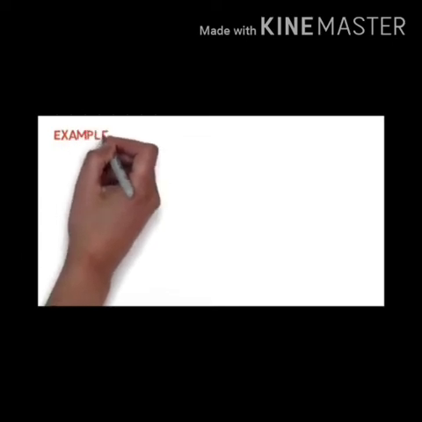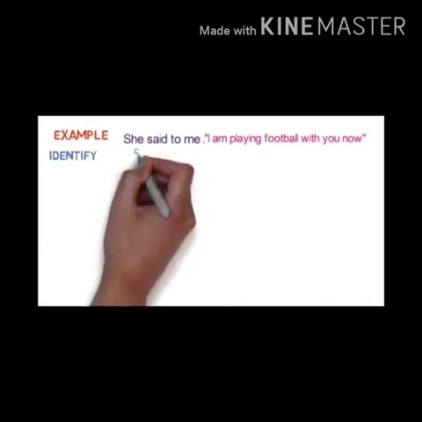Direct examples, see, then you will come to know how you have to change it. See here, it is written, she said to me, I am playing football with you. Said to is a reported verb, and this reported verb is in a past tense. So when we are removing the inverted comma, then what you have to do? The reported speech will also change into simple past. Means in a past tense, this will also change.